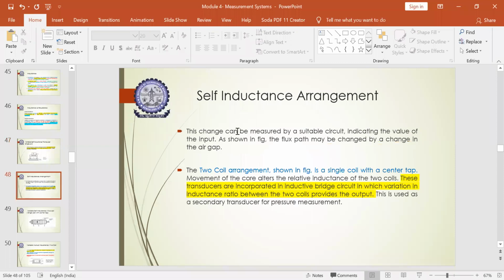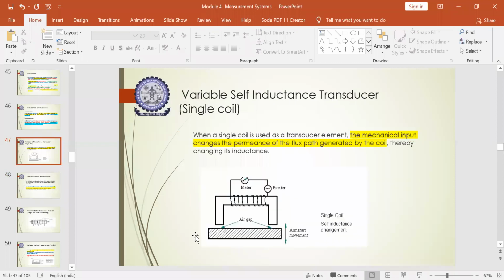This change can be measured by a suitable circuit, which then indicates the value of the input. The flux path which is generated can also be varied with the help of the air gap with respect to the armature movement.